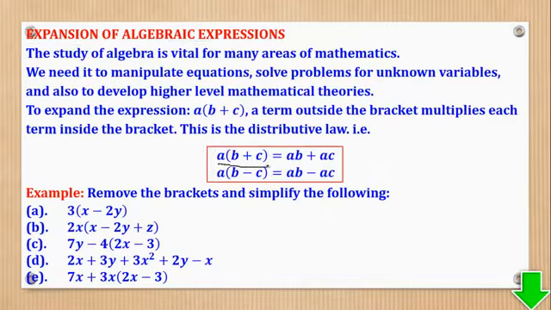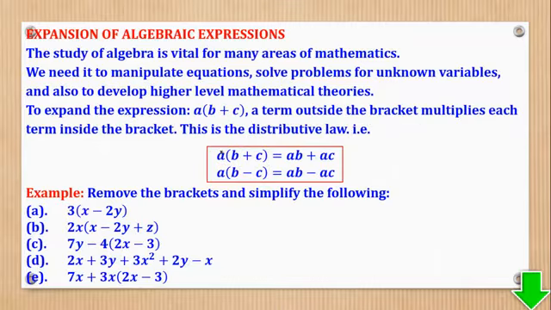If you are given one bracket, what you should remember is that the term outside the bracket multiplies each term inside the bracket, and that's what we call the distributive law.